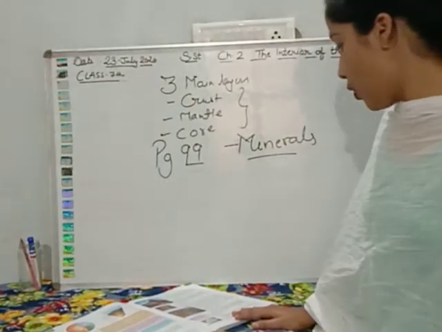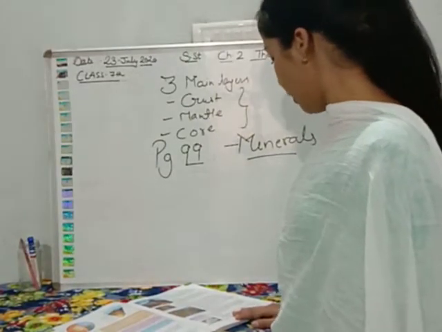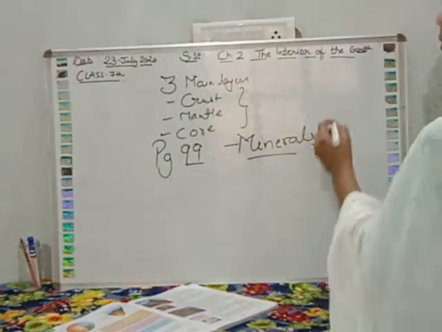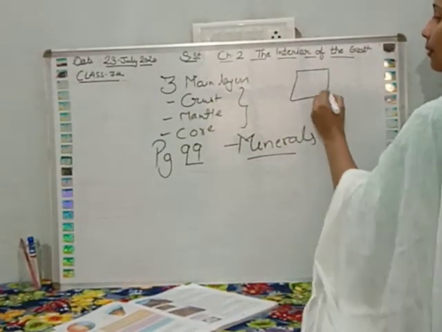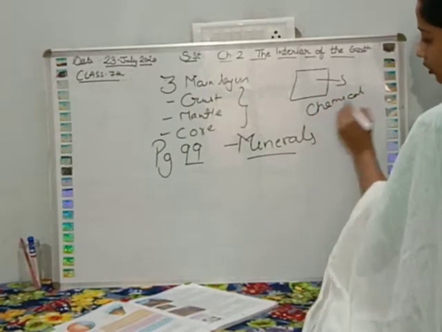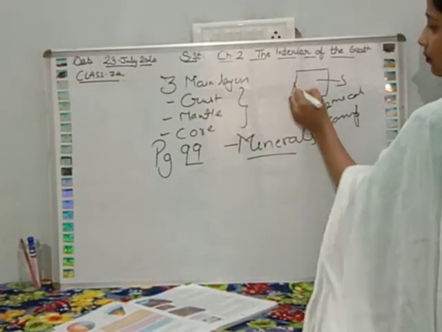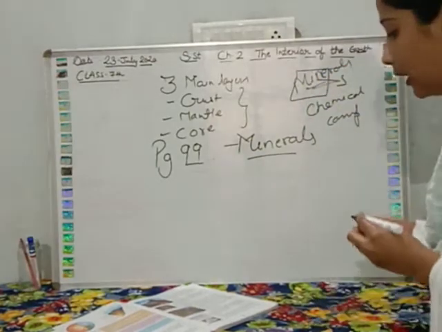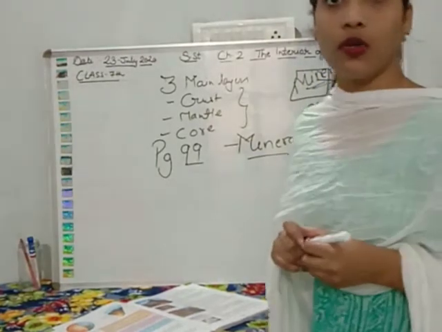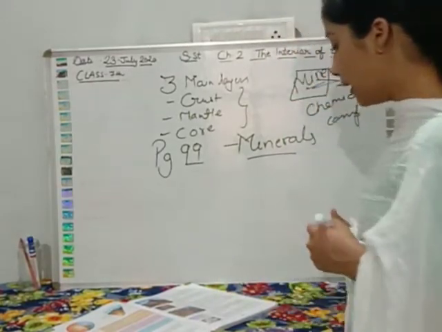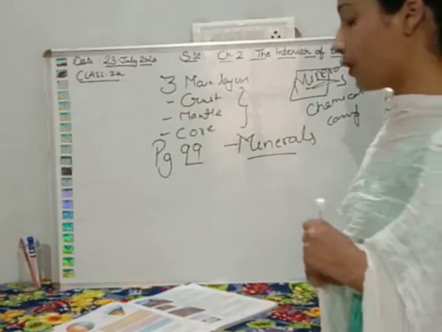Rocks are composed of different naturally occurring substances called minerals. Some rocks have a good chemical composition, so they are known as minerals. It already has certain defined physical properties.